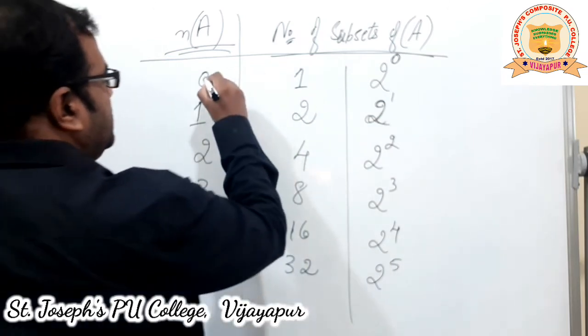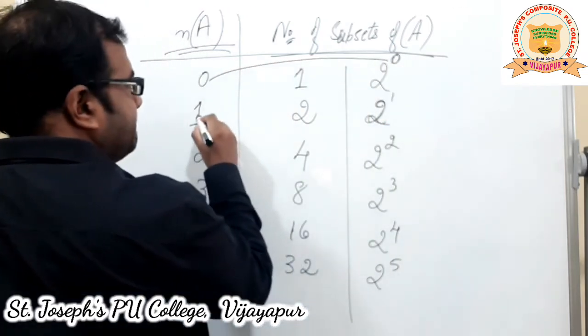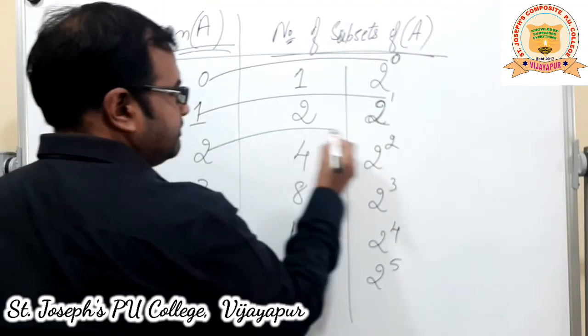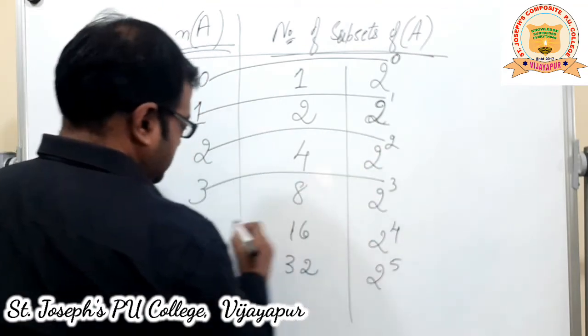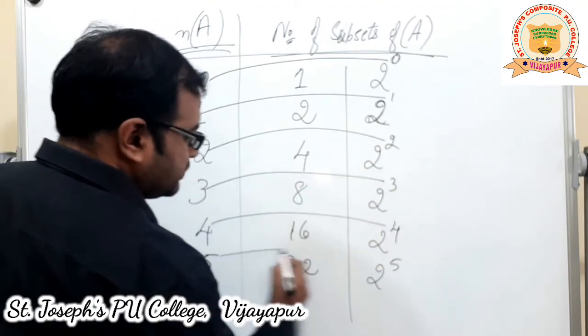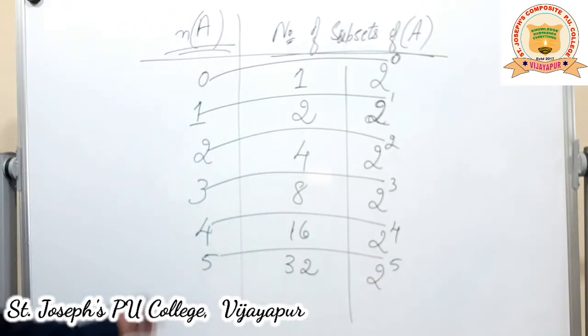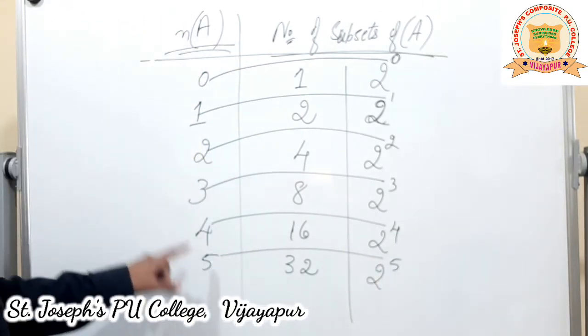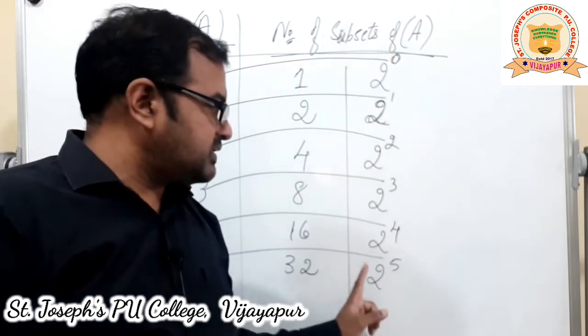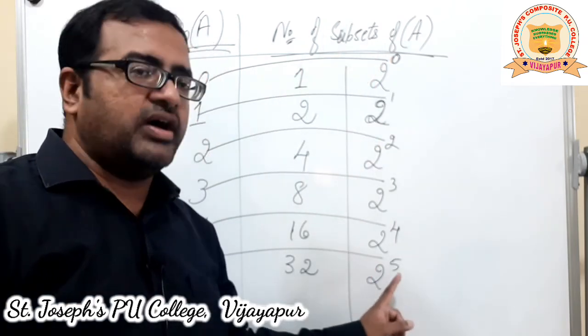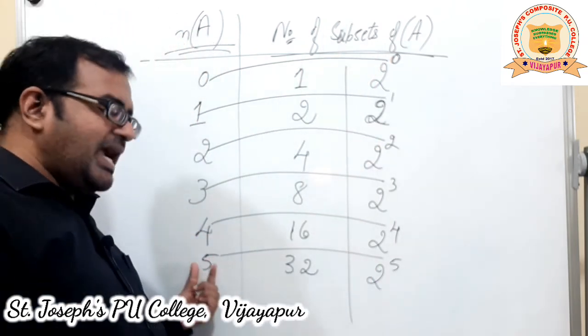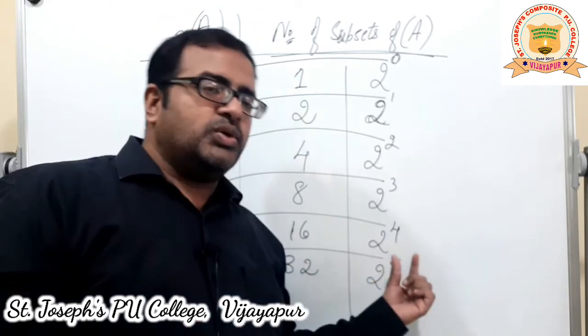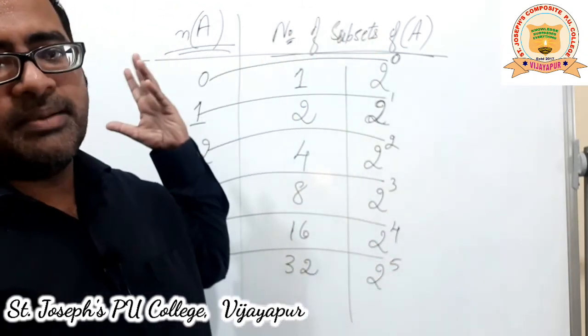Now, see the connection? Isn't it the same number that you are seeing here? So if the number of elements is 5, then the number of subsets is 2 raised to 5. If the number of elements is going to be x, then 2 raised to x will be the number of subsets.